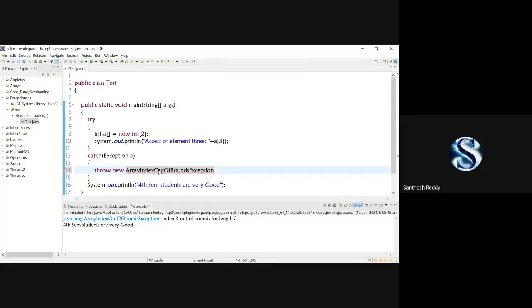For every class we have a constructor. For that constructor we have to pass a parameter which is of type String. Make sure that for every class in Throwable we have a constructor.